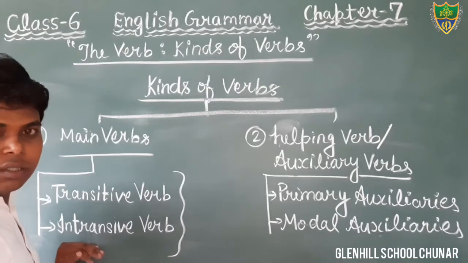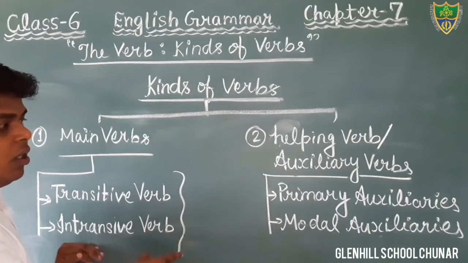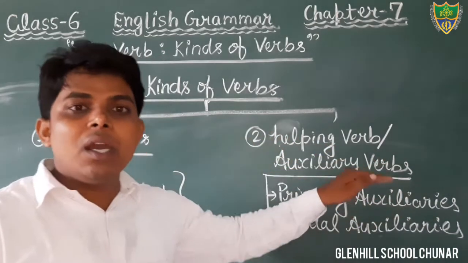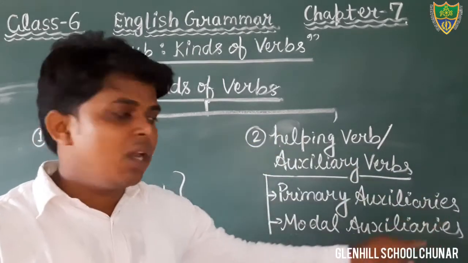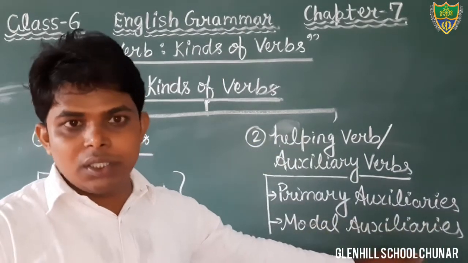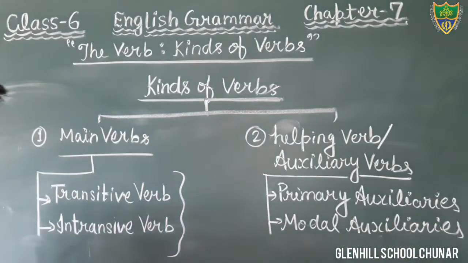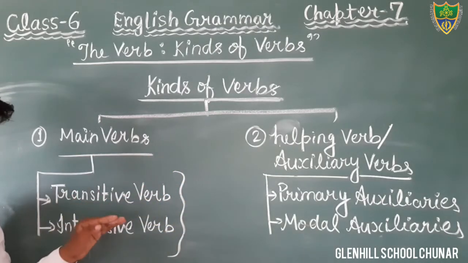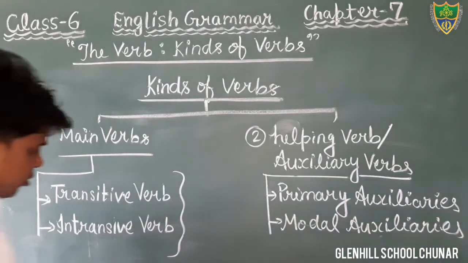Students, you have to read it in detail. And helping verb or auxiliary verb can also be categorized into two subkinds, that is primary auxiliaries and modal auxiliaries. So first of all we will discuss what is main verb, what is helping verb, then after that we will come to the topic transitive verb and intransitive verb. That is given in your book.